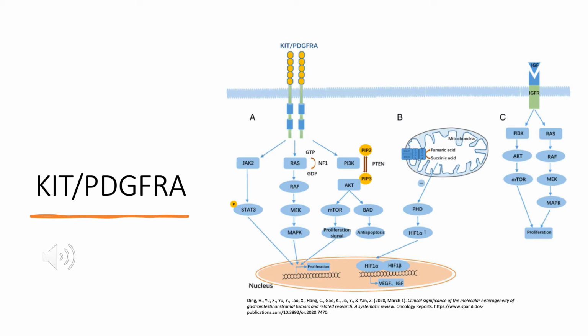And this diagram also shows that PTEN, which is a tumor suppressor gene, will regulate and balance between PIP2 and PIP3. This will then activate AKT, which will be phosphorylated, and it will activate the BAD protein, which inhibits apoptosis, and mTOR, which stimulates protein synthesis, which aids in cell growth. So this will cause cell proliferation, which is when the GISTs will form. When it comes to mutations in the KIT and PDGFRA genes, this leads to proteins that no longer require the ligand binding to be activated.